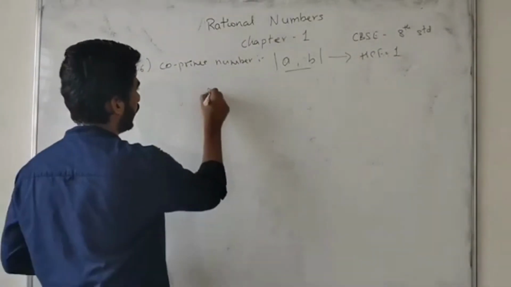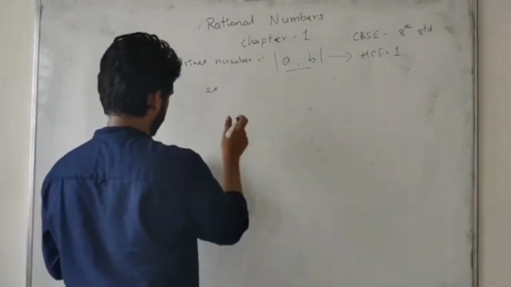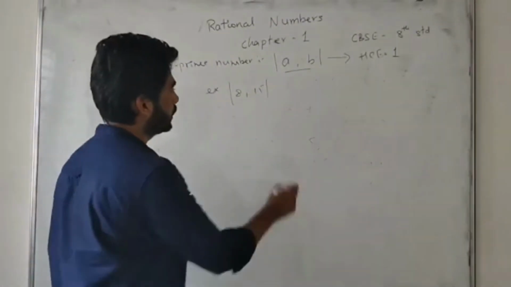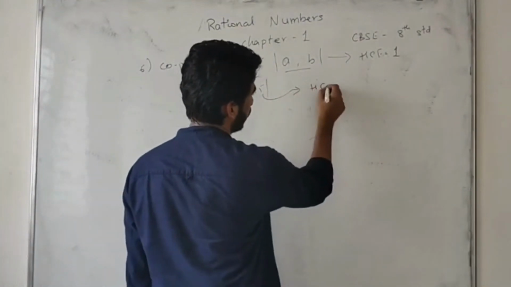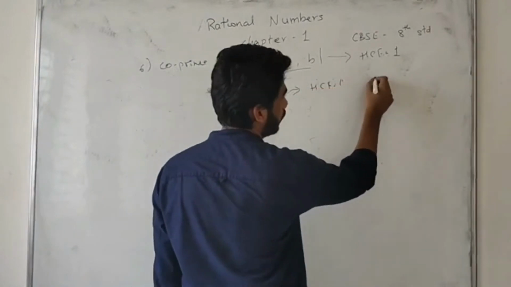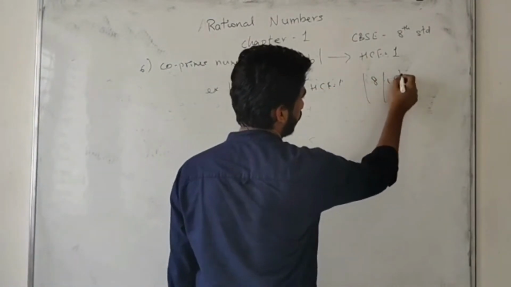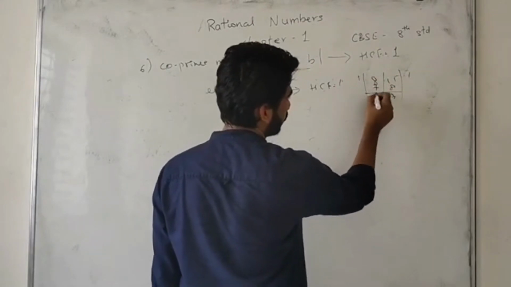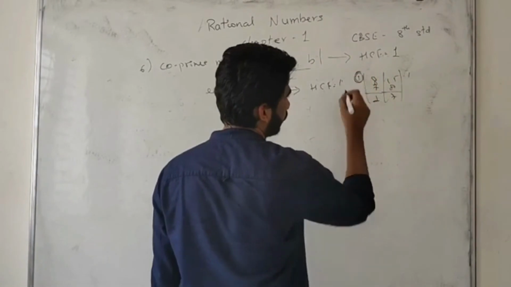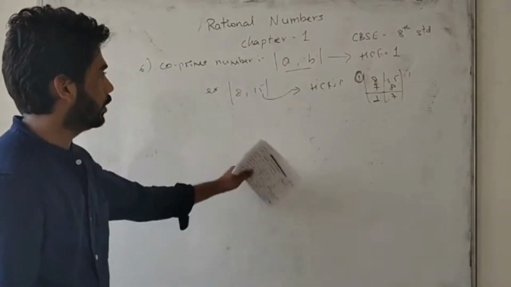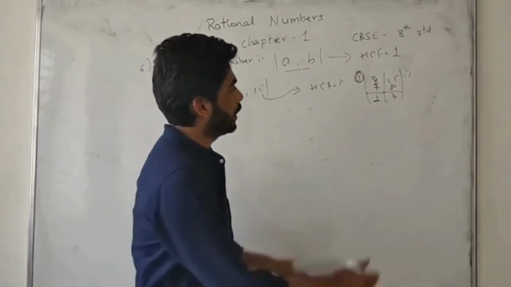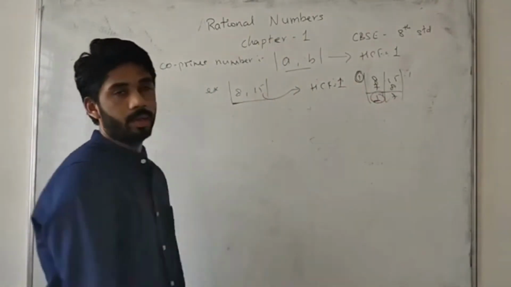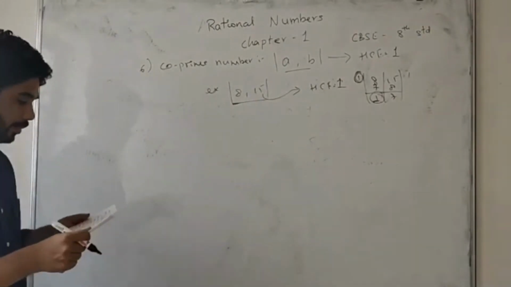For example, we take these numbers, 8 and 15. If we find the HCF for these numbers, we will get HCF as 1. How will we find it? 8, 15. 8 times 1 is 8, remainder 7. 7 times 1 is 7. So when the remainder is 1, that number is the HCF. So HCF is 1. When the HCF is 1, at that time we take this as a co-prime number. Co-prime numbers are of this type.